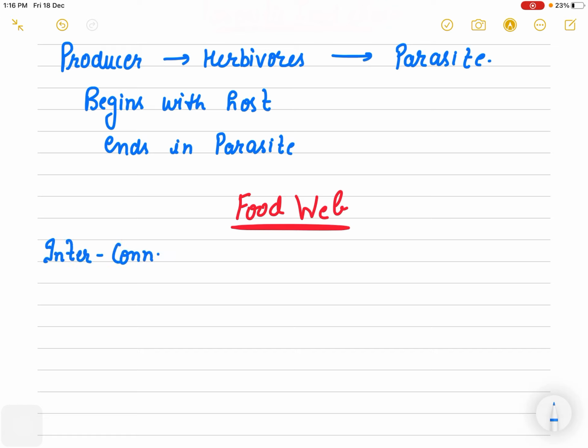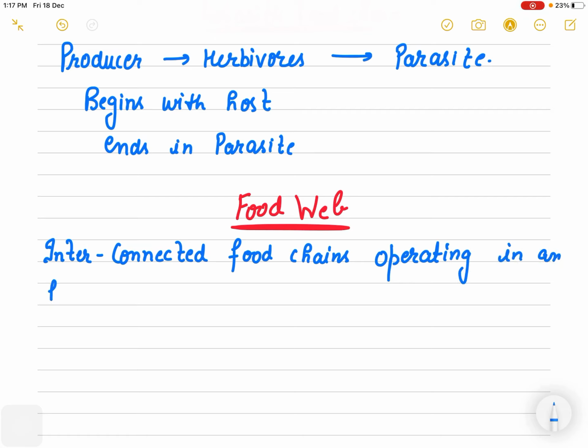Now we are going to connect our food chains. Interconnected food chains operating in an ecosystem, or you can say functional in an ecosystem, which form a network